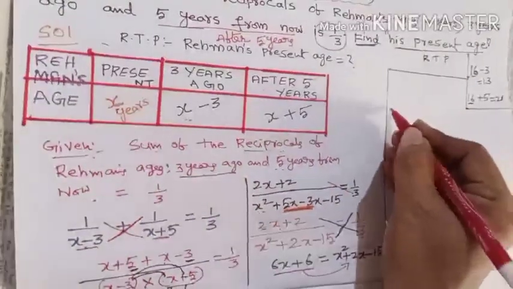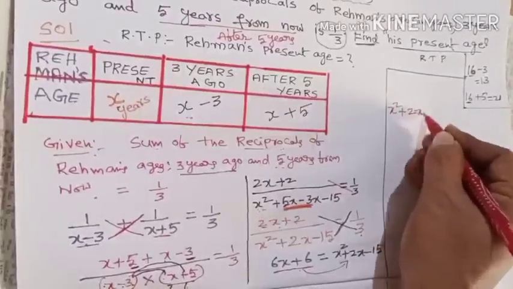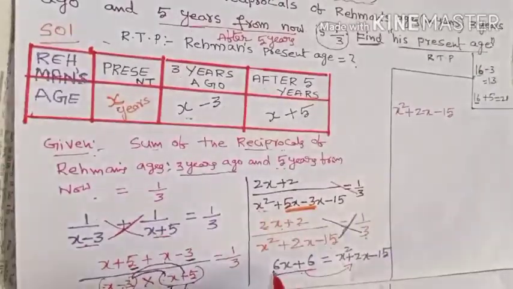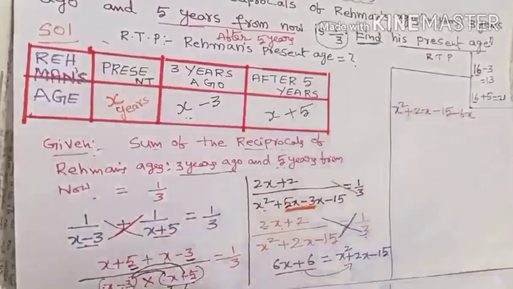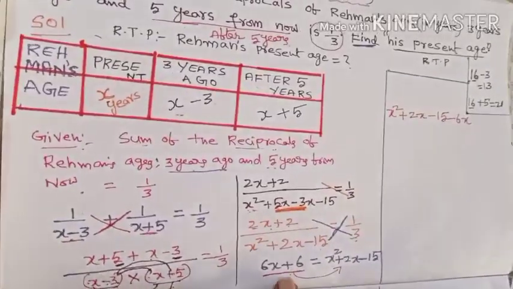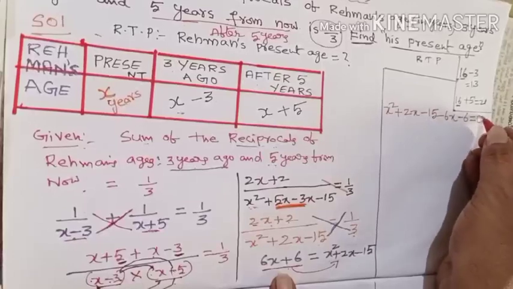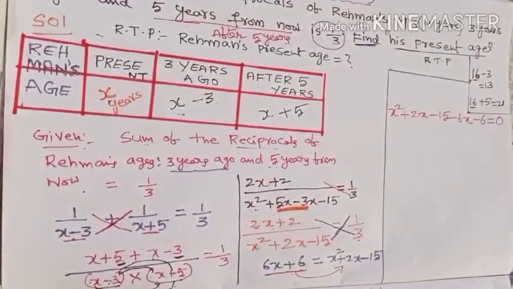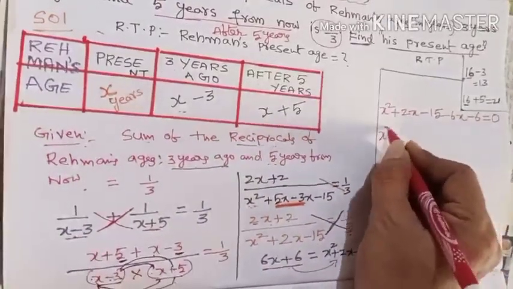It is x square, okay, plus 2x minus 15. Then this plus 6x becomes minus 6x, isn't it? Then this plus 6 becomes minus 6, that is equal to 0. Is it clear? Then you have to simplify the like terms. Here x square is the only term, that's why you write x square.